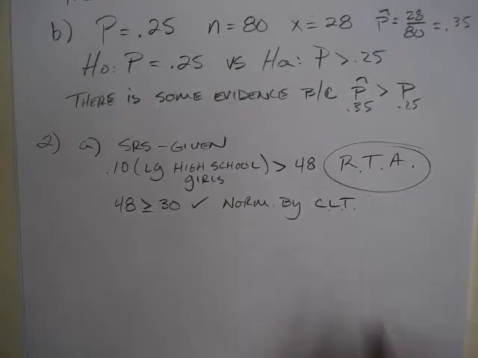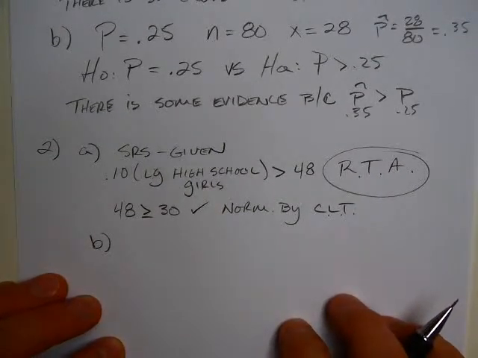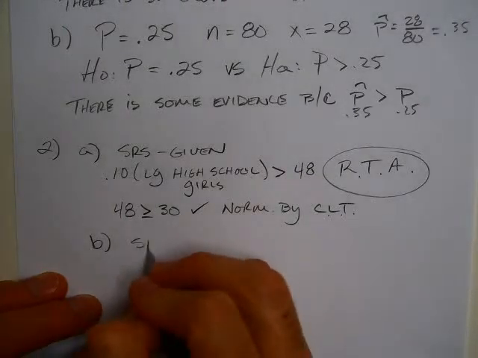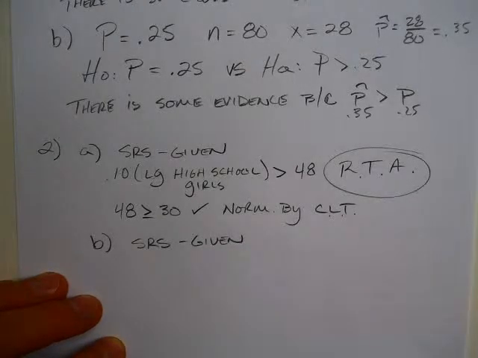Okay, on B though, we've got a proportion. So, is it an SRS? It does say that they took a random sample, so SRS is given. And this is the dancing in the rain problem. Where are they doing it? Again, it's a high school.